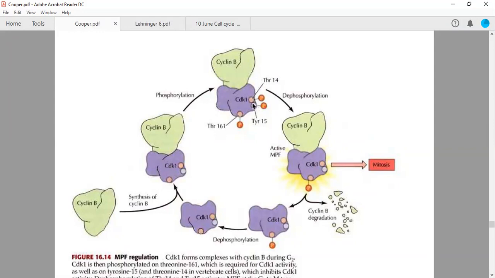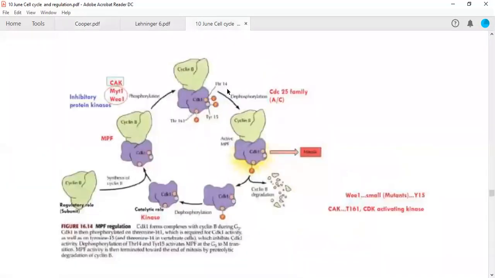So to remove these particular phosphates, we need a different category of enzymes which are known as phosphatases. Now you will see here, there are certain CDC25 family members, either A or C, which are required to remove these phosphate groups which have an inhibitory effect over this particular complex, the MPF complex.